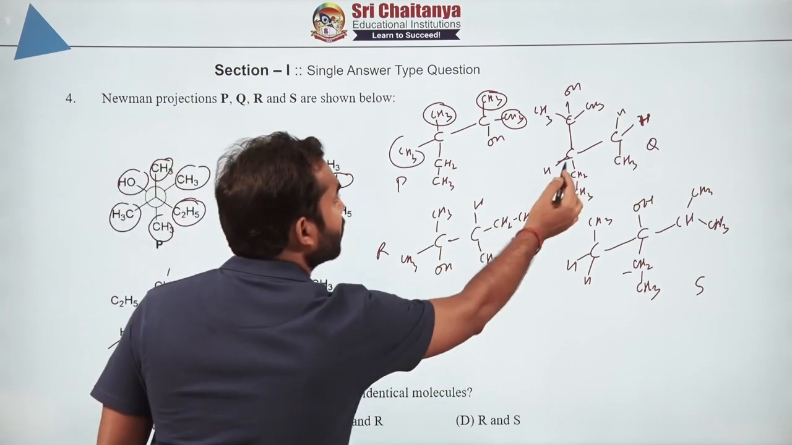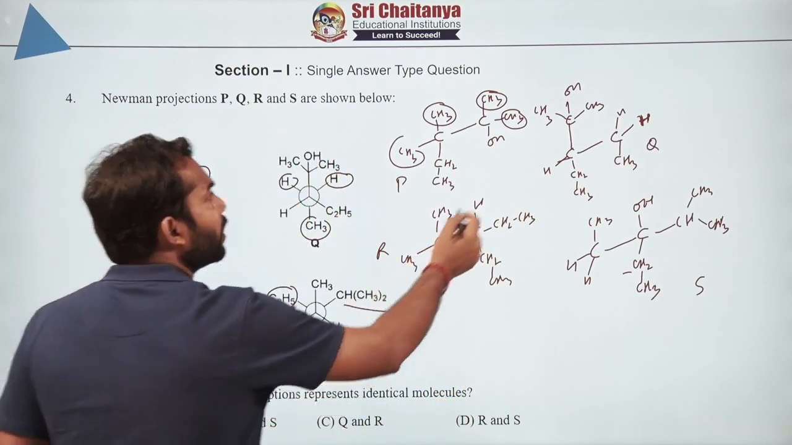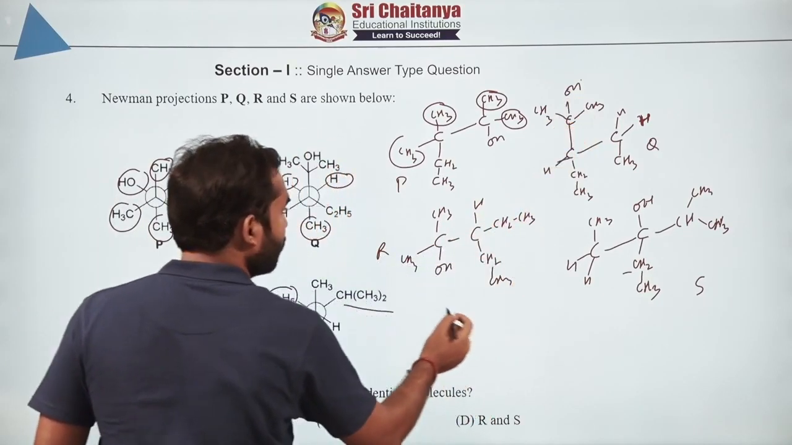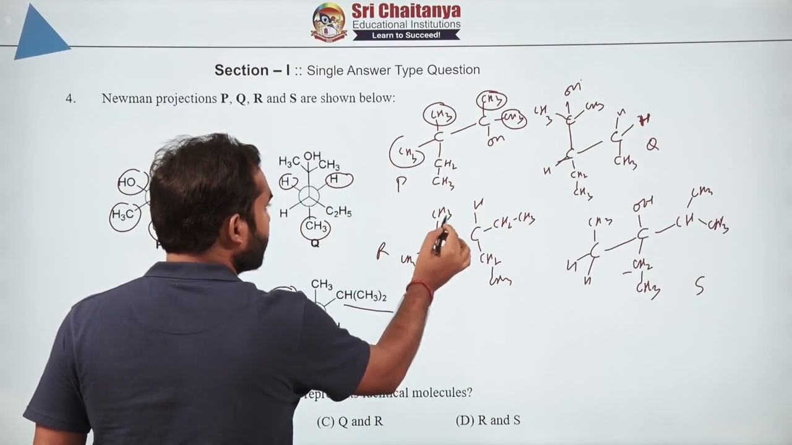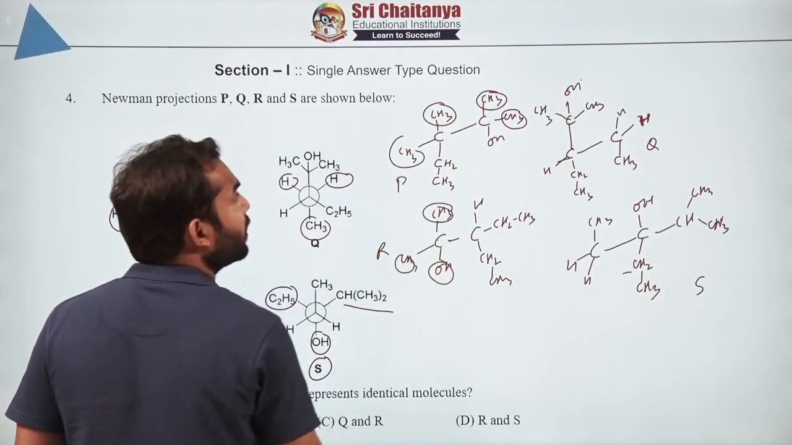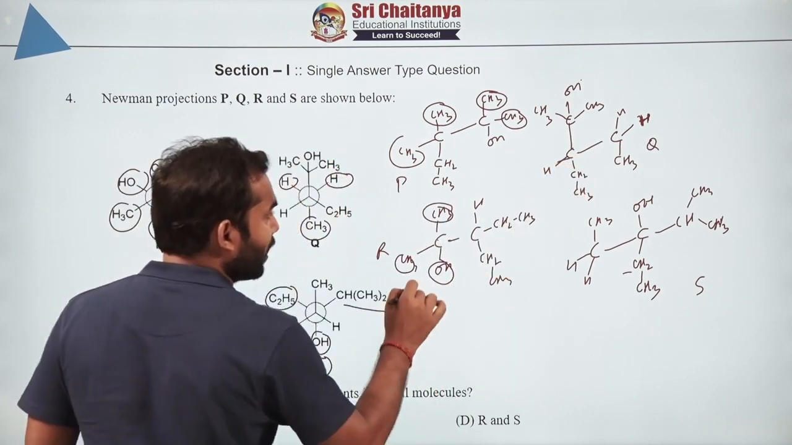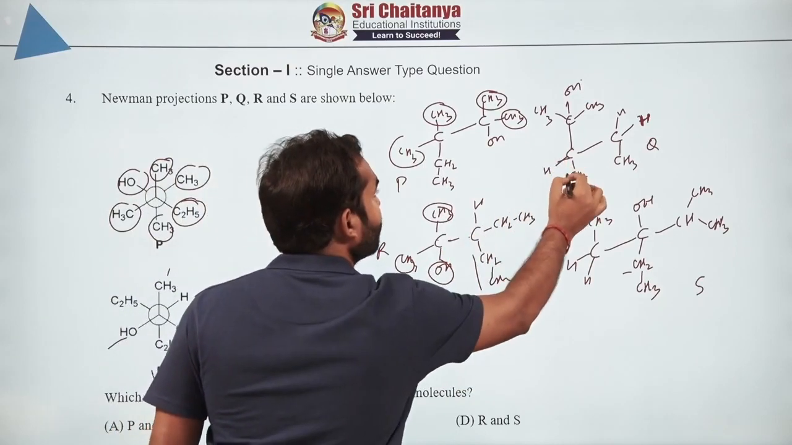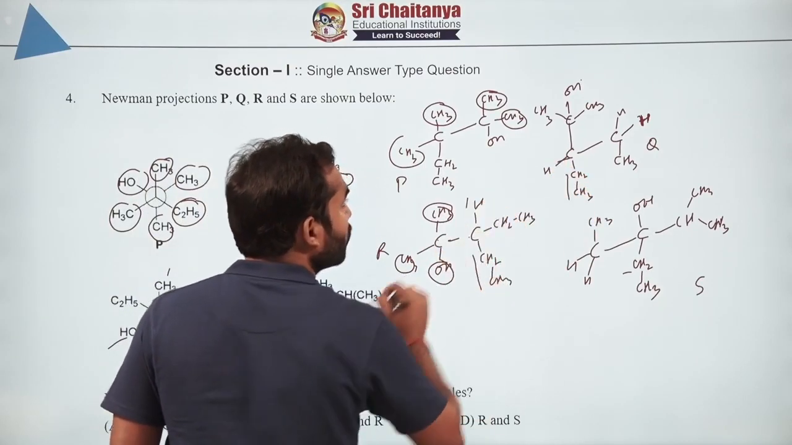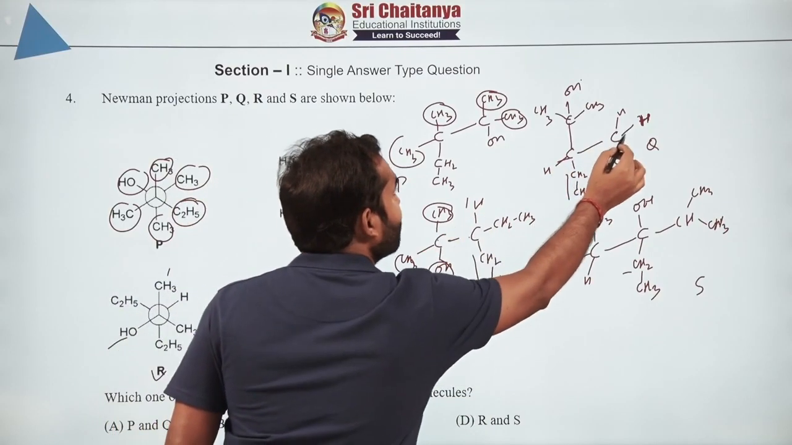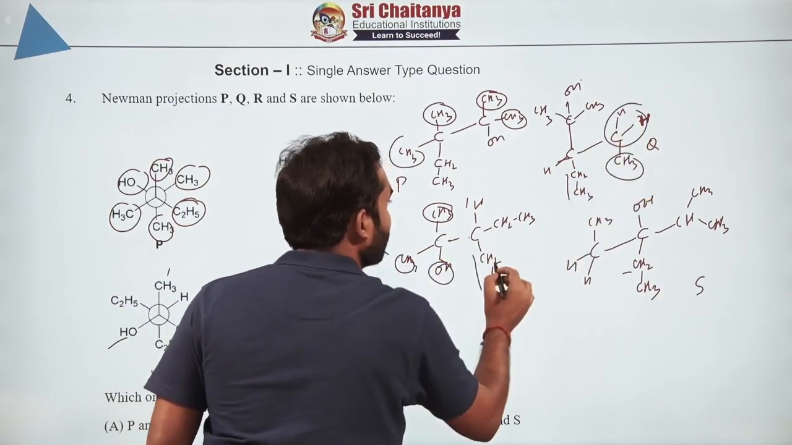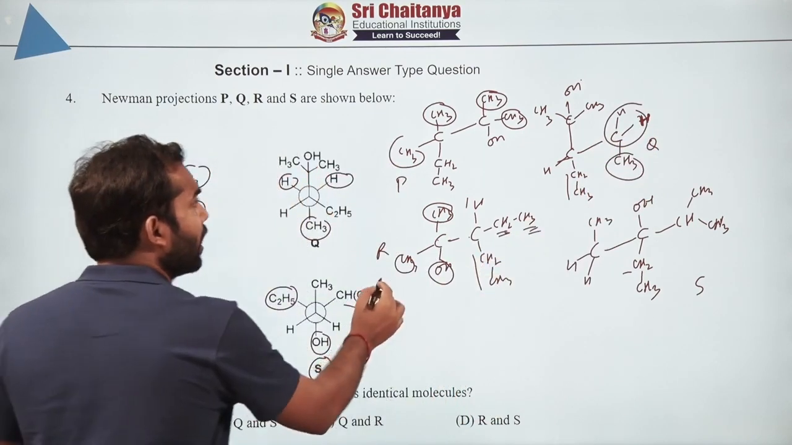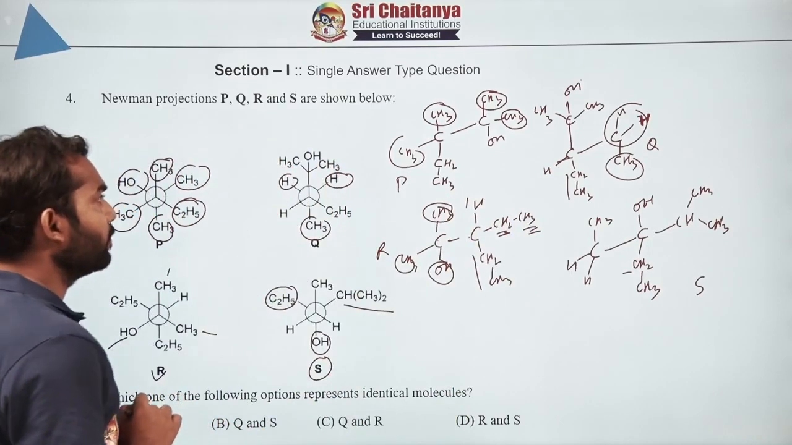Let's look at Q and the other one. So here we are having 1 carbon with OH and then 2 CH3 on the same carbon. Okay, till here it is matching. On the very next carbon we are having ET, on the very next carbon we are having ET. Then we are having hydrogen also, and basically CH2 CH3. So this is, my dear, CH2 CH3. So can you say R and Q are identical?